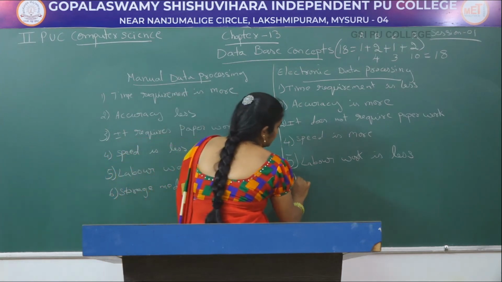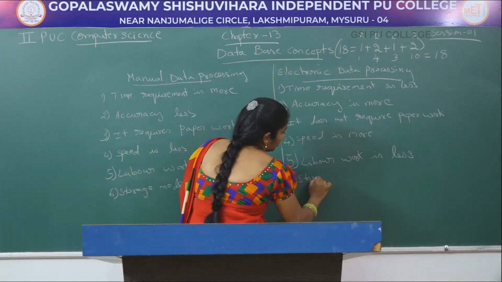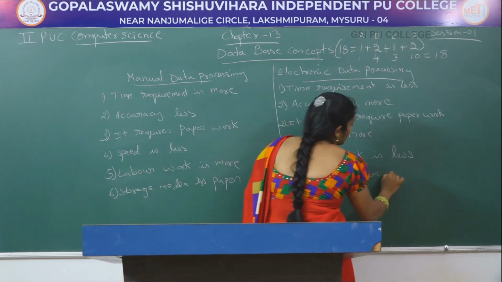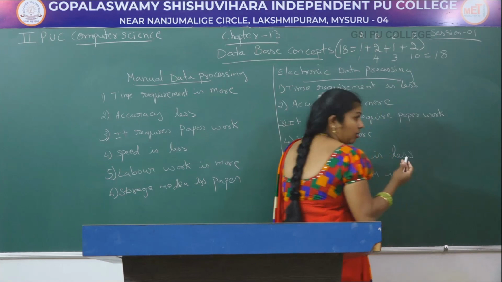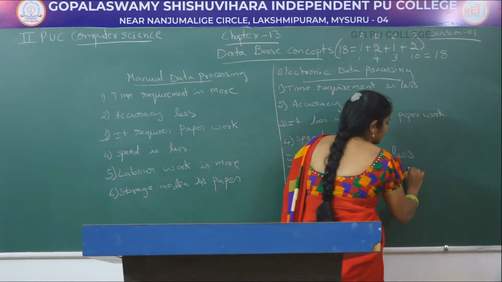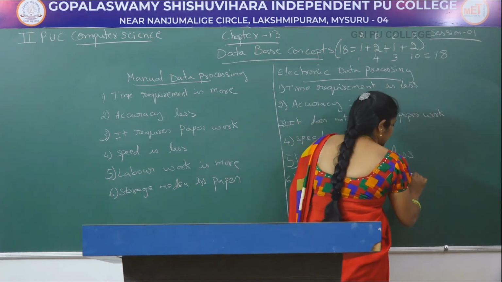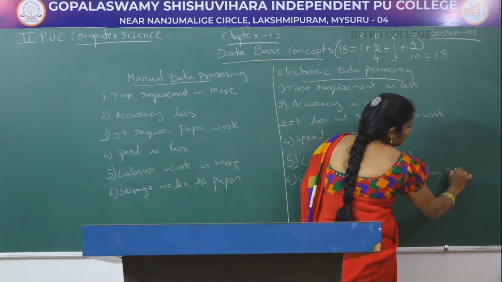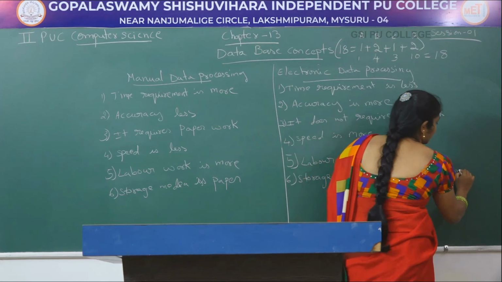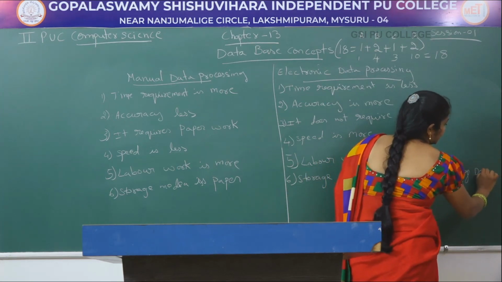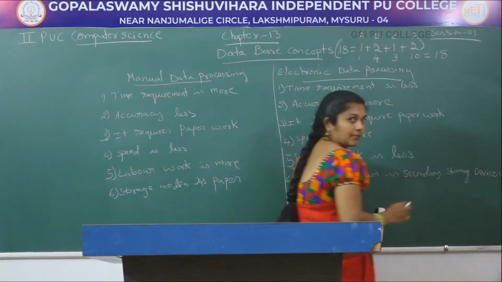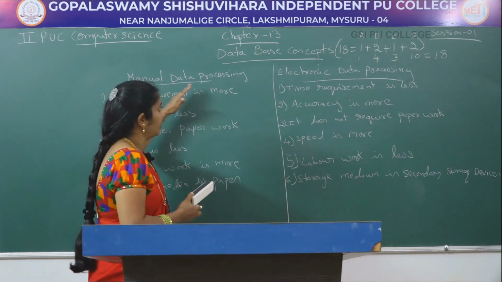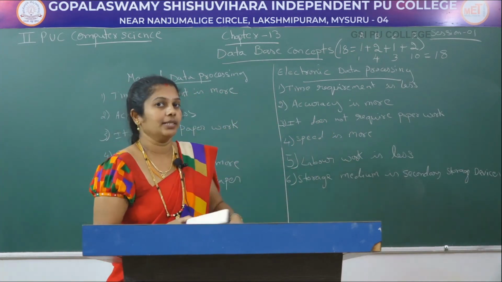Here storage media is hard disk or secondary storage devices. Like that, whatever difference you want between manual and electronic data processing, you can write here.